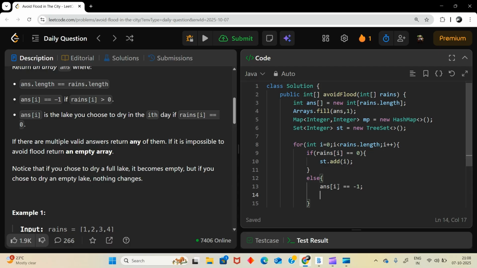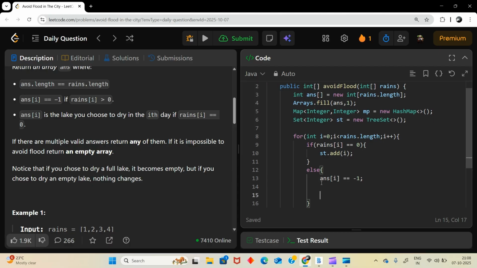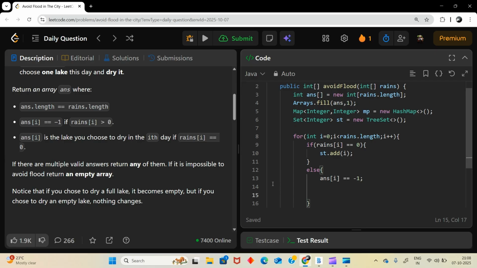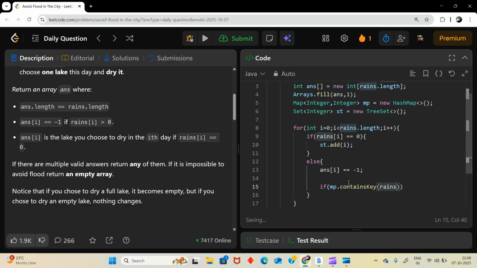Now what I will check is, if I have that range of i before, then it will be flooded, and we have to return the empty array. So I'll check if my map contains key range of i, that means it is already full.